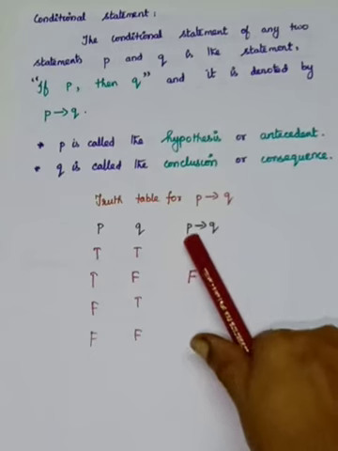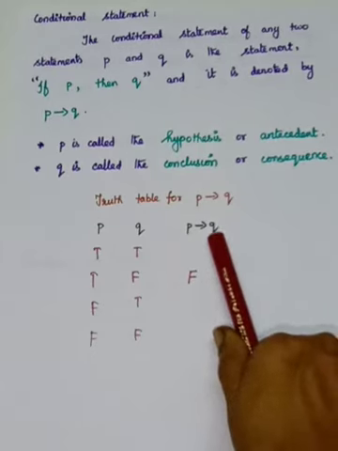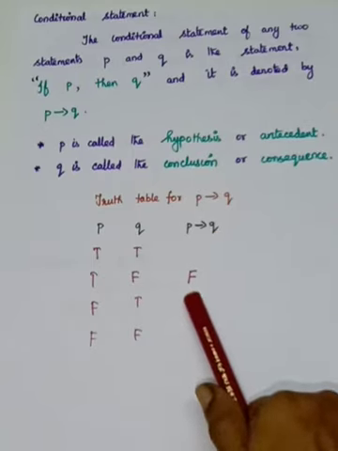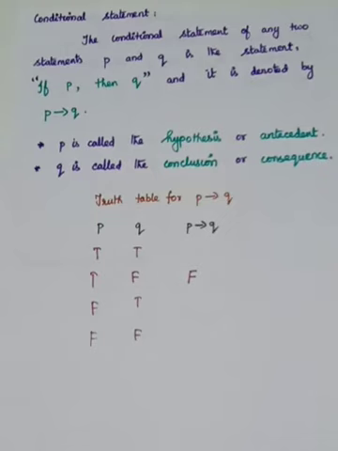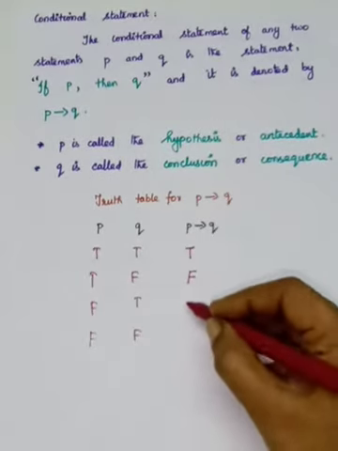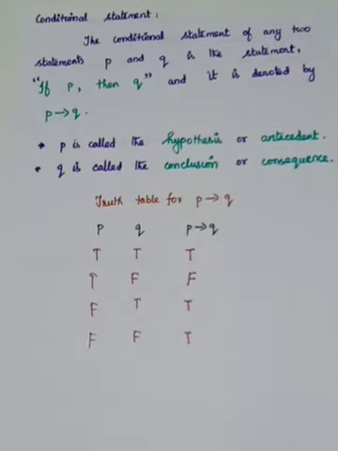So for the conditional statement, the first statement should be true and the second statement should be false. So if we have TF, you have to write false. Otherwise, it is true. So here, P implies Q: here it is true, here also true, here also true. So it is easy to remember.